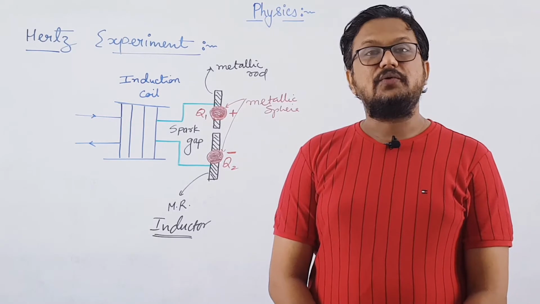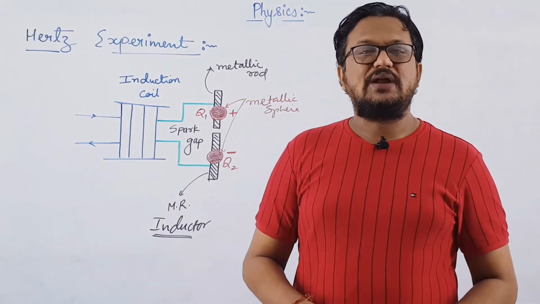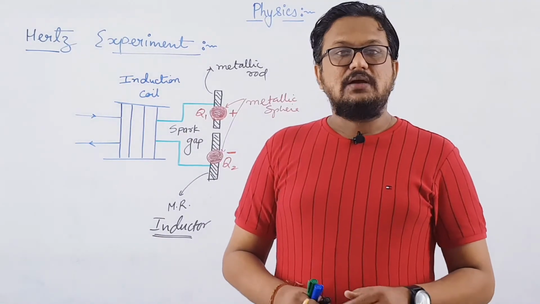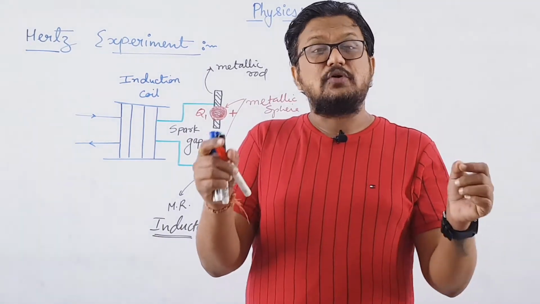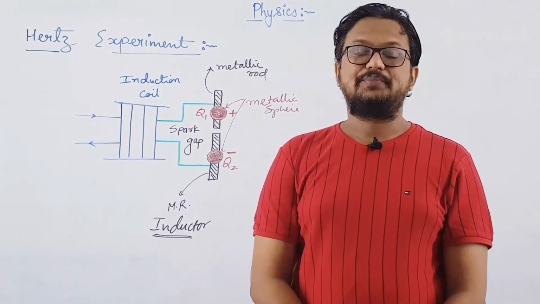You can see that if you buy a 9 volt battery, which is available in the market, and connect the positive and negative terminals of that battery, you will find a small spark produced over there. Clear?